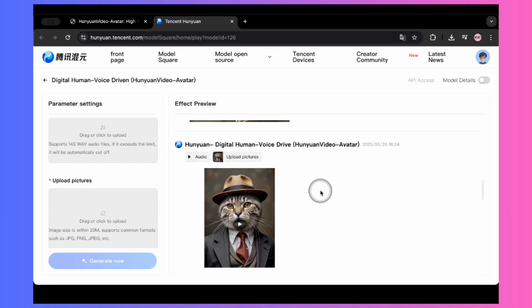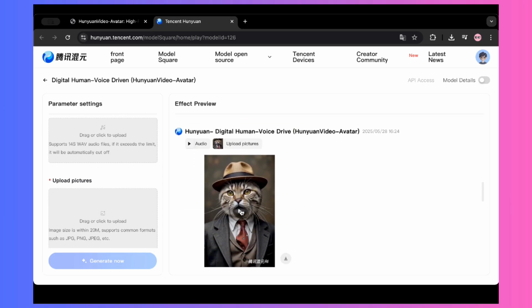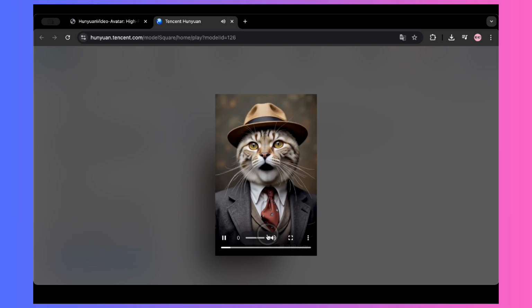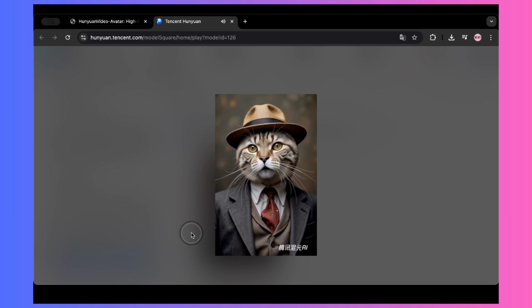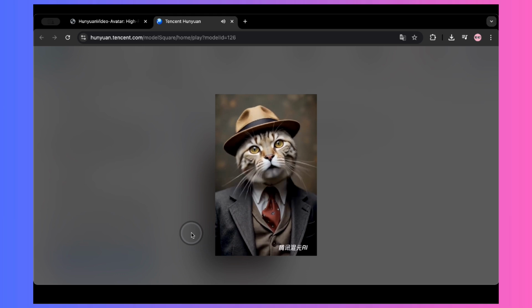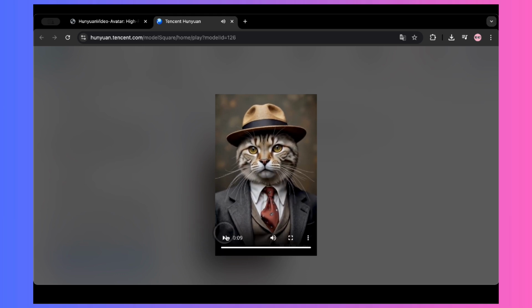After this, I changed the picture and animated the next audio clip from my script. You can see it here. I put a picture of a cat wearing a suit and hat and animated my audio onto that. I gave it about a 9-second audio file with this image.